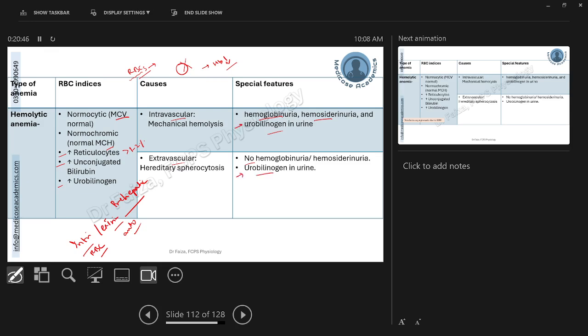Urobilinogen is increased in both the causes because this is what is occurring after the conjugation in the liver: excessive production of bilirubin, then its conjugation, and then it is being released into the intestine and then taken up into the blood and to the kidney, and urobilinogen and stercobilinogen will increase because of the excessive availability of the bilirubin. So this is same for both intravascular and extravascular, but hemoglobinuria and hemosiderinuria will be only seen in the intravascular hemolysis.